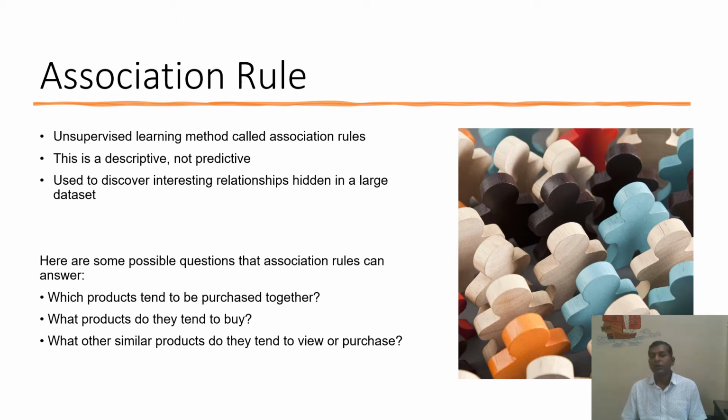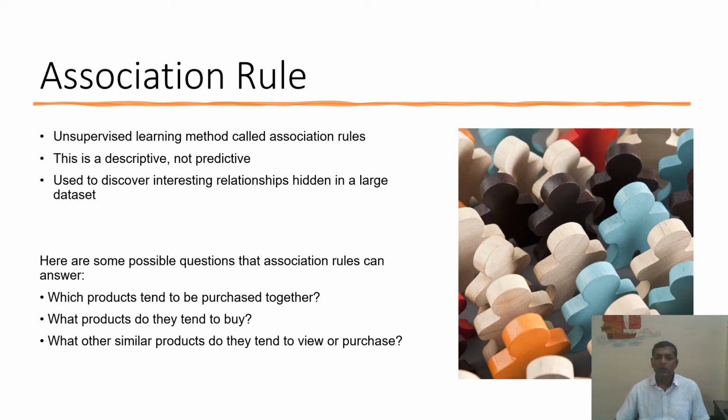Whenever we go to a supermarket, we find some items kept in a particular location so that a customer can see the items properly. This can be done by understanding the mentality or the purchasing trend of the customers.